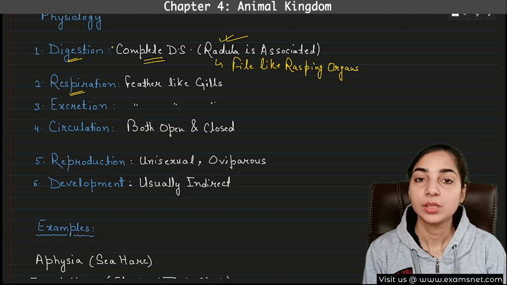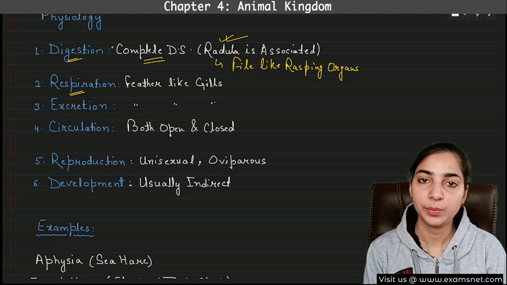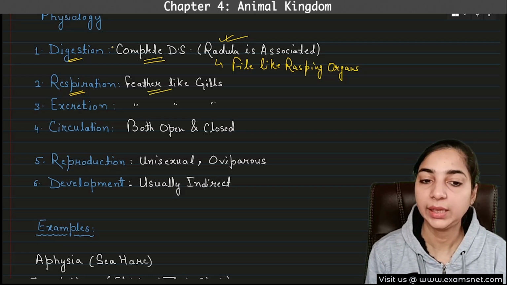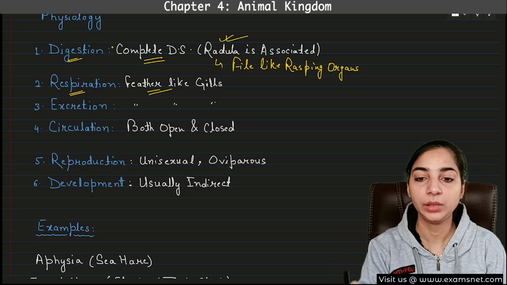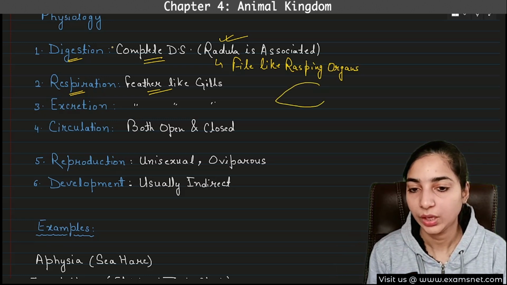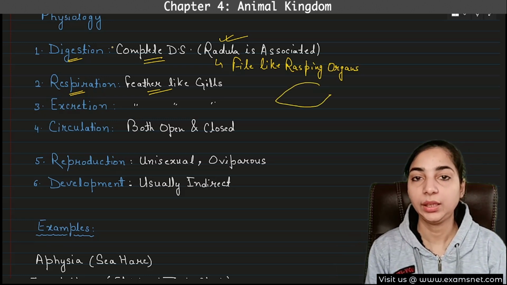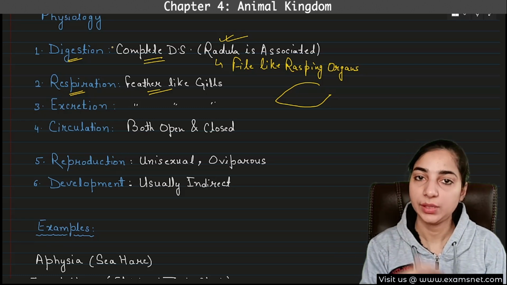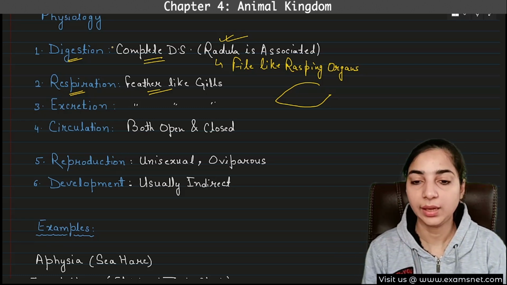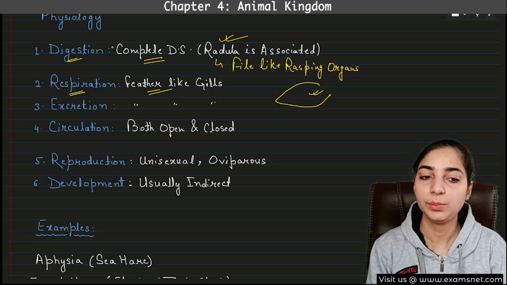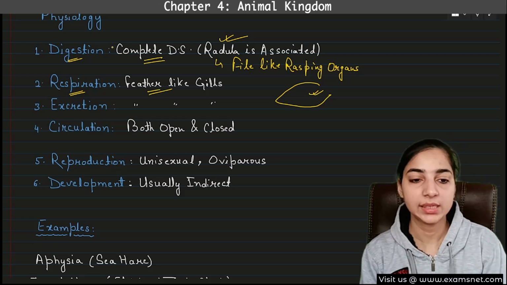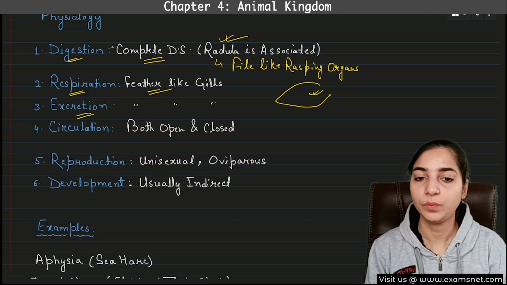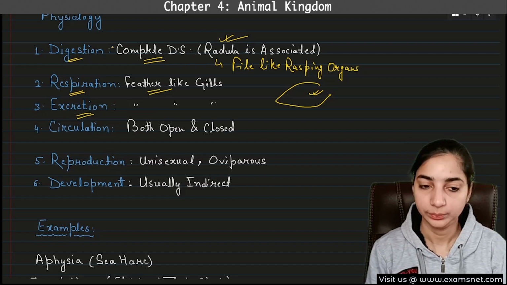Then respiration. So what is the organ that helps in respiration of mollusca? So it is feather-like gills. We had seen in the diagram, the gill was something like this. It was present in the mantle cavity. Okay. The space between the mantle and the visceral hump is mantle cavity, and in that mantle cavity a gill was present which helps in respiration as well as excretion. So in excretion also feather-like gills are helpful.